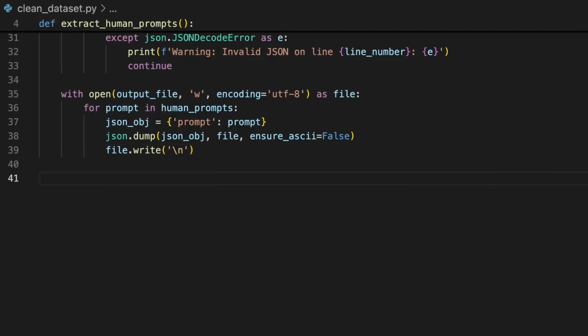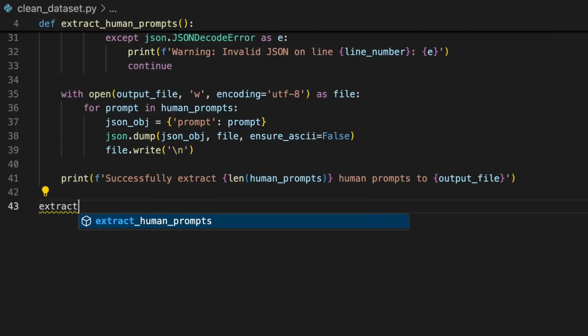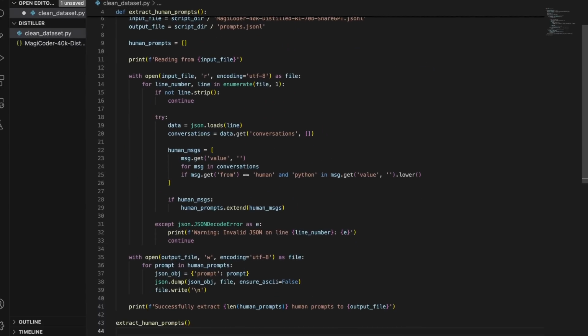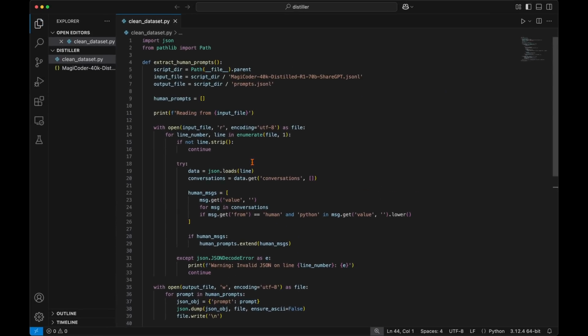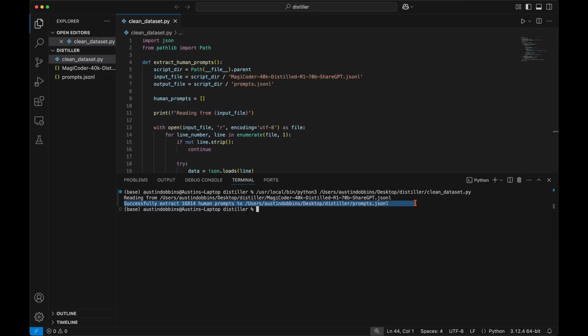After all of the prompts have been written to our output.jsonl file, we can print a message letting us know that the program completed successfully. At the bottom of your code, you can simply call the extract human prompts function to effectively start the program. Now our code is complete, so we can save it and either hit this play button to run the script or use this command in a terminal or command prompt for Windows users at the distiller folder's directory to start up the program and create a refined distillation prompt dataset.